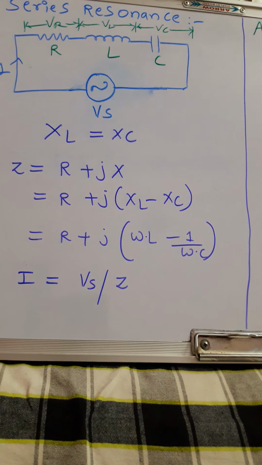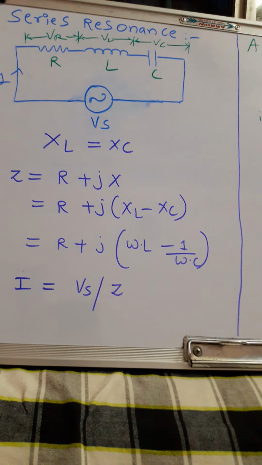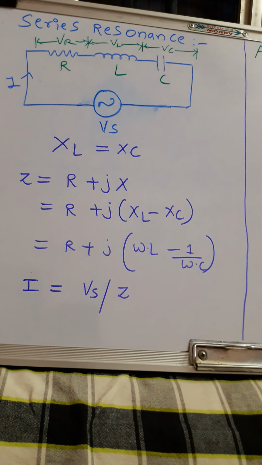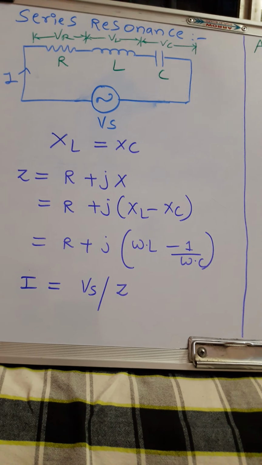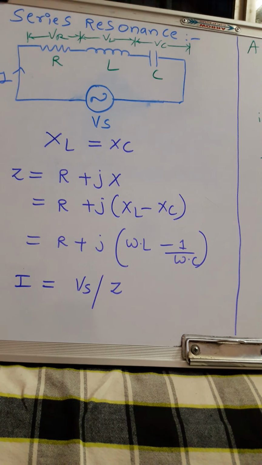There are two types of resonances. First one, series resonance. Second one, parallel resonance. The second one is also sometimes called anti-resonant or shunt resonant circuit.